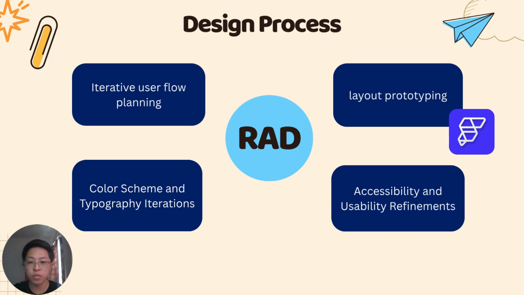For iterative user flow planning, based on user feedback, we plan a simple and clear user flow to support beginner learners. The app has three main parts, which are a homepage, a vocabulary learning page, and the pronunciation quiz page. We make sure everything is easy to navigate so new users won't get confused.